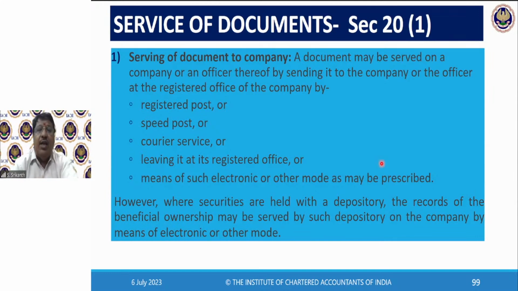However, where securities are held with a depository, the records of beneficial ownership may be served by such depository on the company by means of electronic or other mode. Usually what the depositories do is upload it into the server of the company. Every day, each company and the registrar of transfer of shares will have a server. So there will be a direct leased line link with the depository. So every day there will be an uploading of the beneficial ownership details. And the software of the company or the registrar of transfer will take it. More about this interesting topic we'll talk when we come to transfer of shares and allotment of securities. At that time, I'll tell you more about what a depository will do.